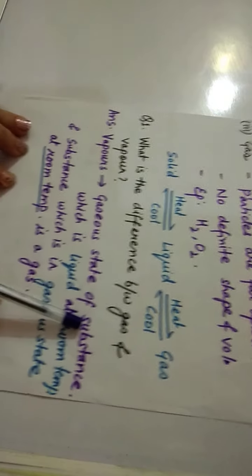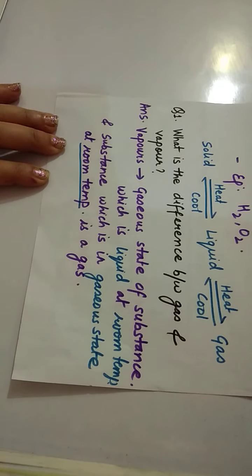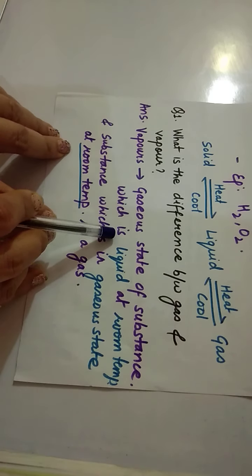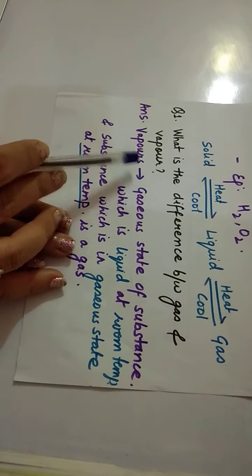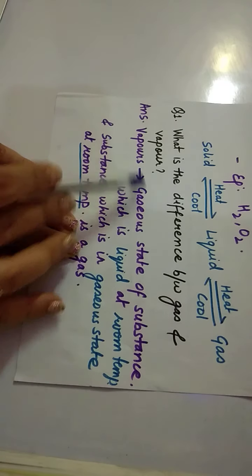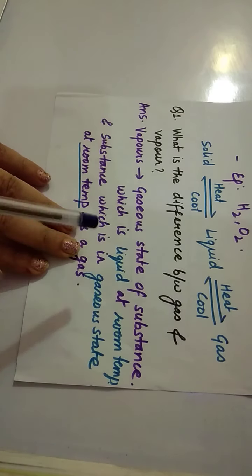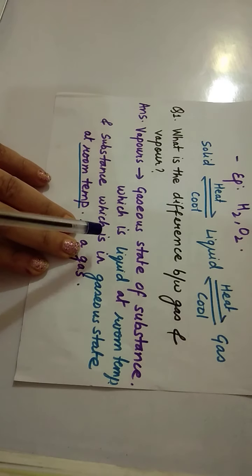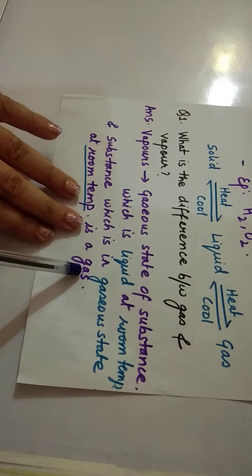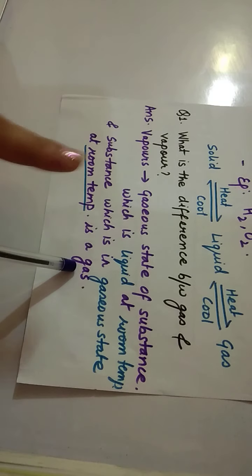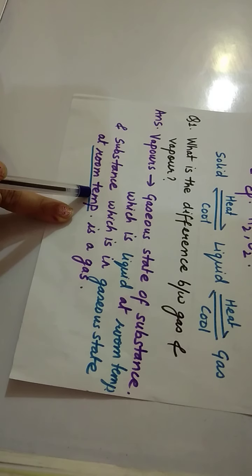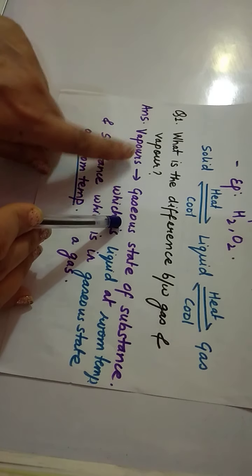Next question comes: what is the difference between gas and vapor? Vapors are the gaseous state of a substance which is liquid at room temperature. While gases are again the gaseous state, but gases are gases at room temperature. The state in which they exist is gaseous at room temperature, while vapors are liquids at room temperature.